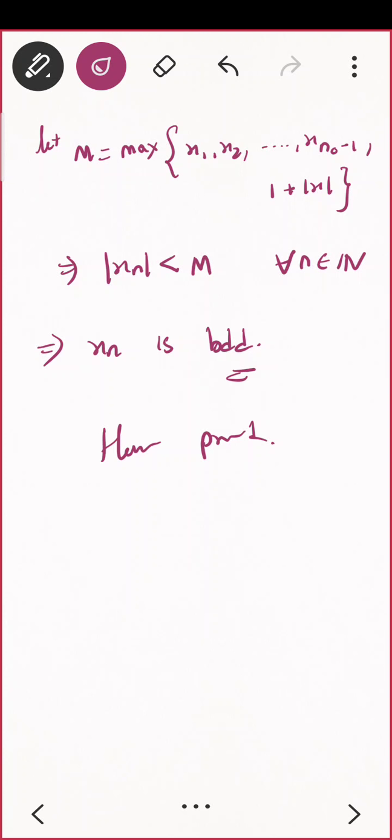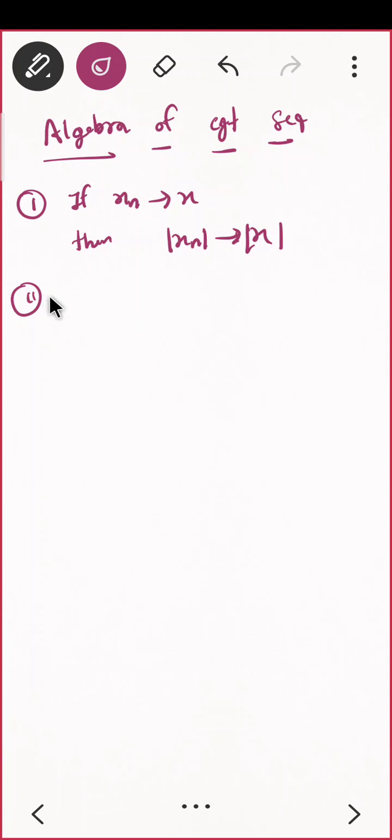So we have done two theorems, the first is uniqueness and the second is this. Okay, now let us see the algebra of sequences. What do you mean by algebra of convergent sequences? That is what we are going to prove.